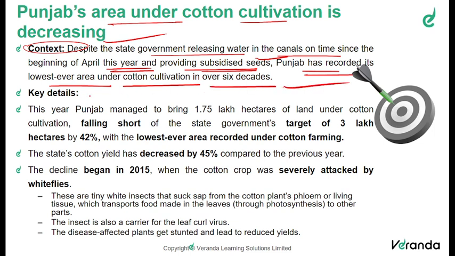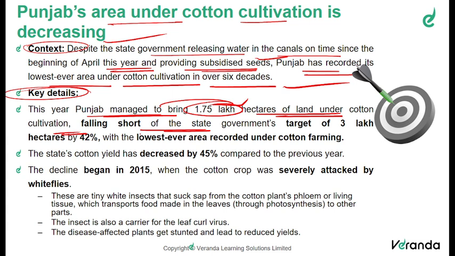Now let us see some of the key details associated. So this year, Punjab managed to bring about 1.75 lakh hectares of land under cotton cultivation. And we can see that they have fallen short of the state government's target, which was 3 lakh hectares. So they were able to bring in only 1.75 lakh hectares.